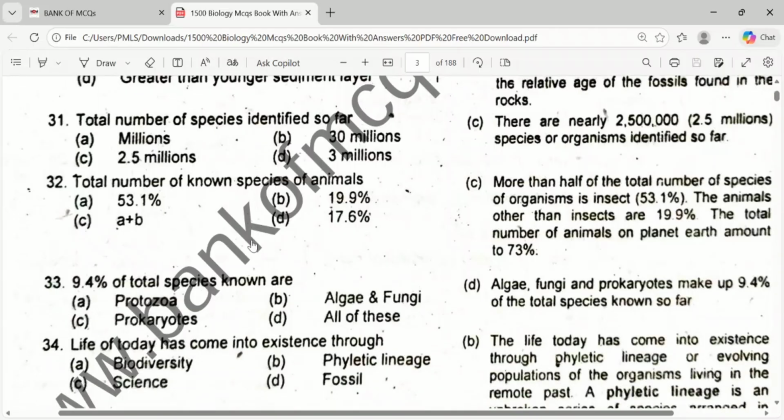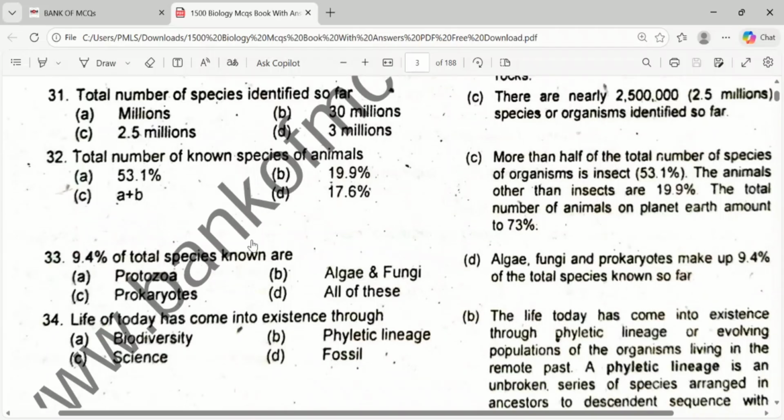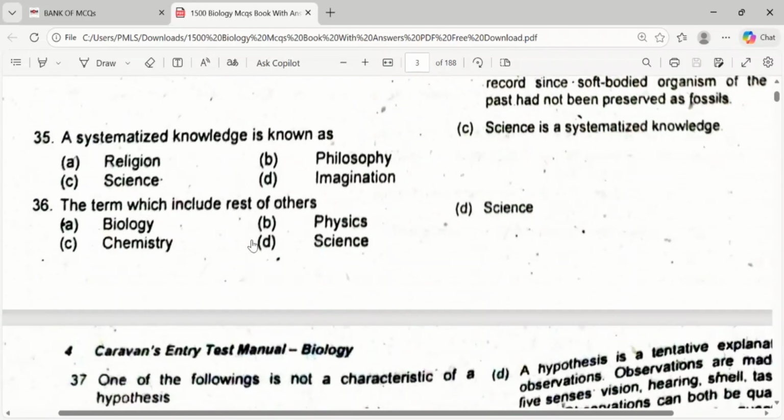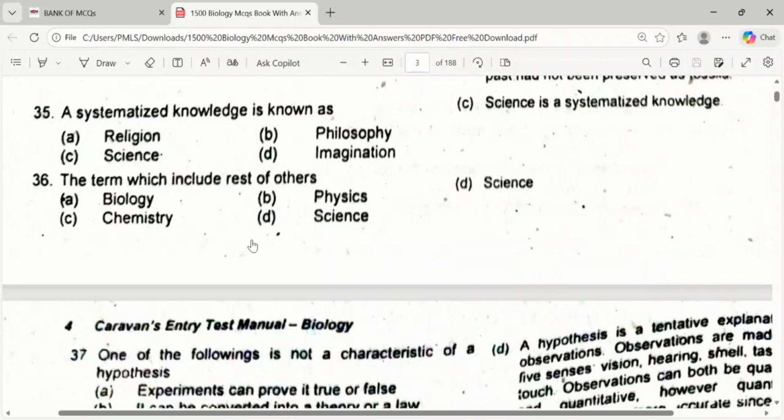9.4% of total species are known. 9.4% of total species known are algae and fungi. Life of today has come into existence through the life which is going today, according to the evolutionary theory, the phyletic lineage. The systemized knowledge is known as science. Is a science systemized knowledge, a term which includes rest of others science. In the science it follows with the biology, chemistry, and physics.